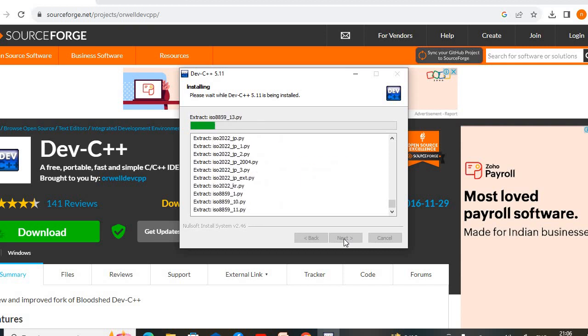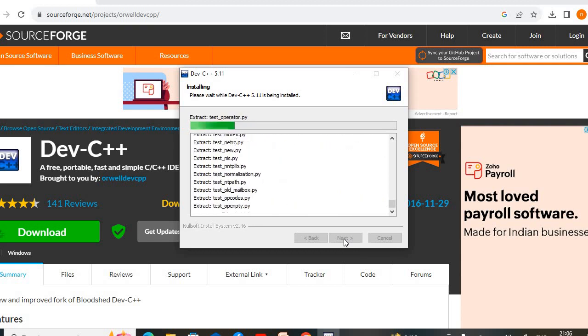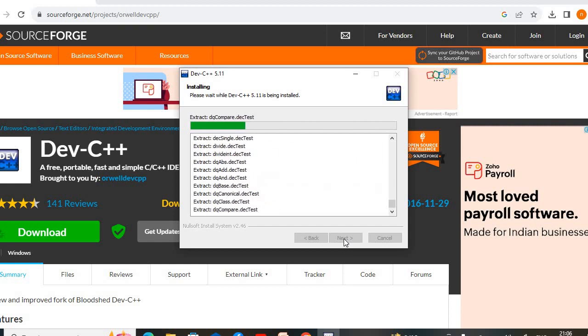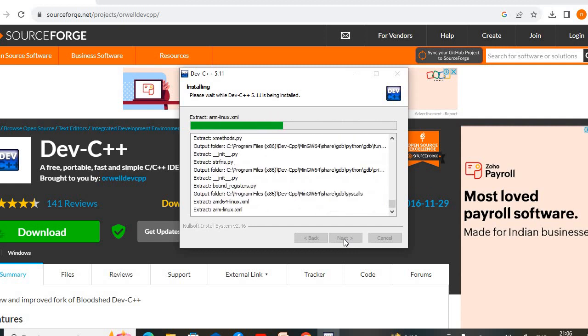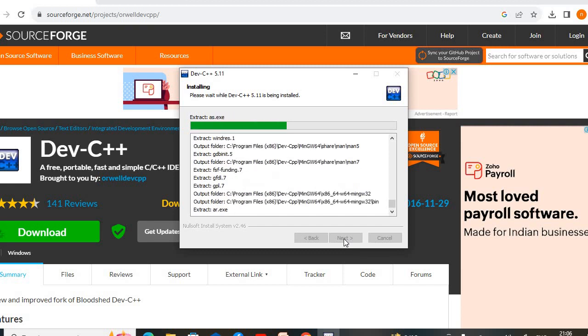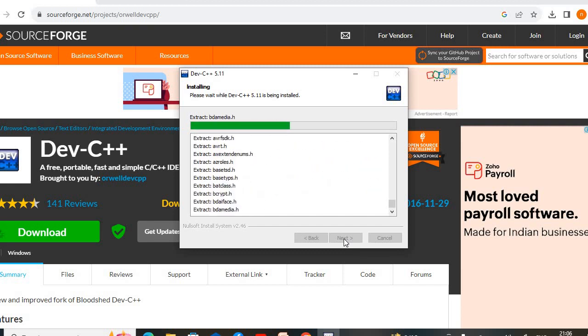It will extract all the .c files, .h files, .py files. All these are the extracting of the .h files.